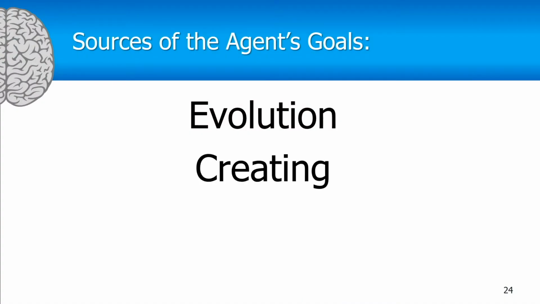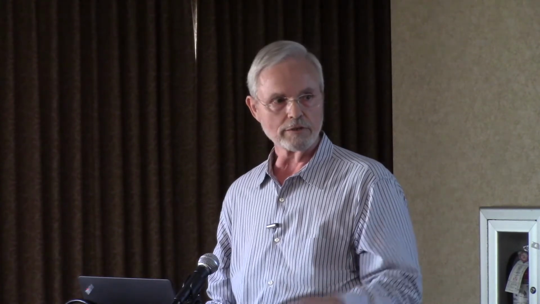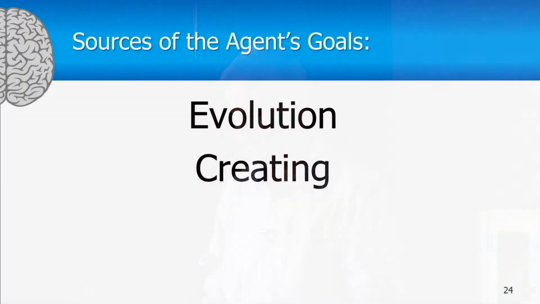Now, agents can also create new goals. For example, my thinker creates a lot of conceptual goals for me. One of my conceptual goals is to always be right. And another goal that my thinker created was, in high school, I decided I wanted to become a physicist. Now, to achieve that goal of becoming a physicist, you have to create a lot of small sub goals for that, like going to MIT, going to Stanford, doing all the classes that I needed to do to achieve the goal of getting that PhD in physics.